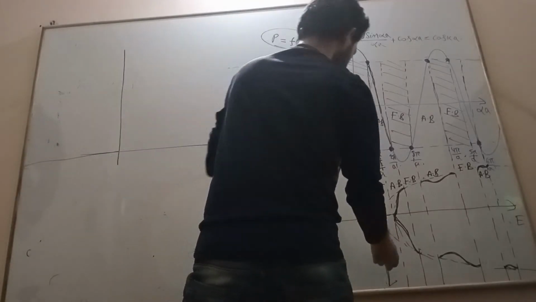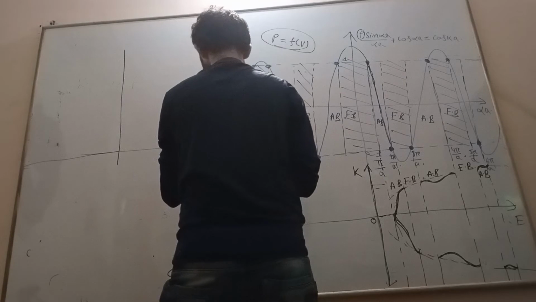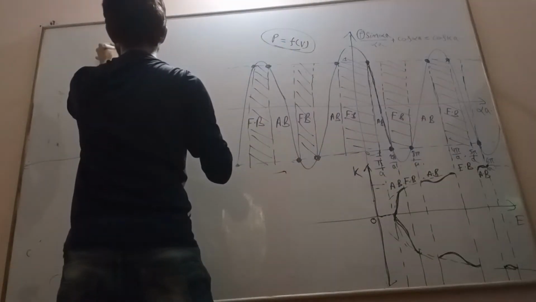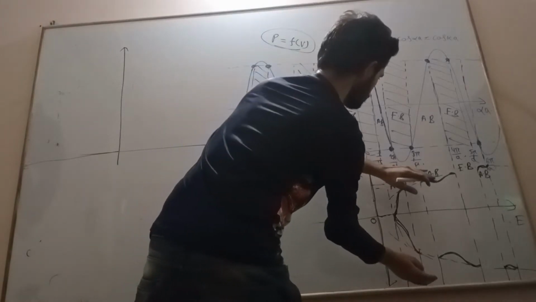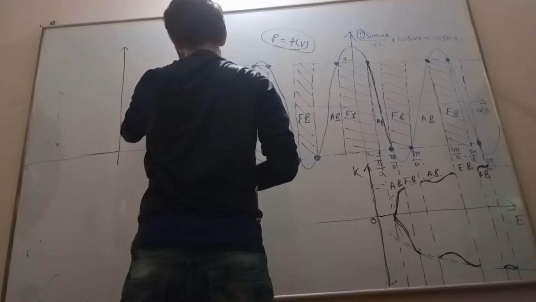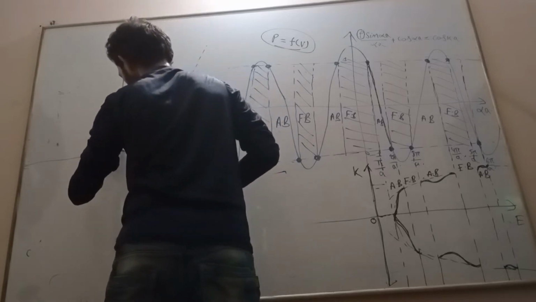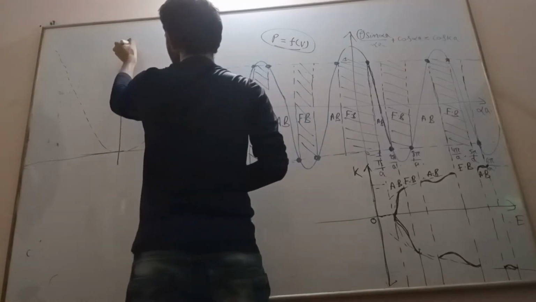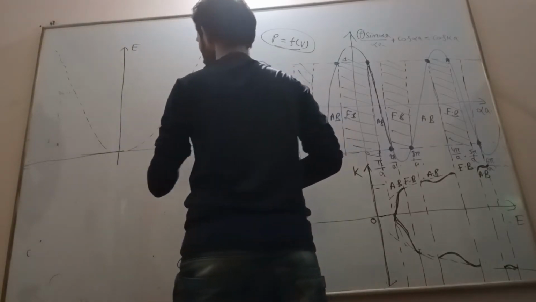Now this momentum will come on the x-axis and this energy will come on the y-axis. Just shift this by 90 degrees, then we will get a graph like this. So this is my energy, this is my momentum.